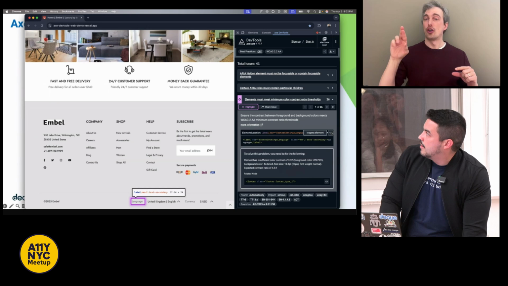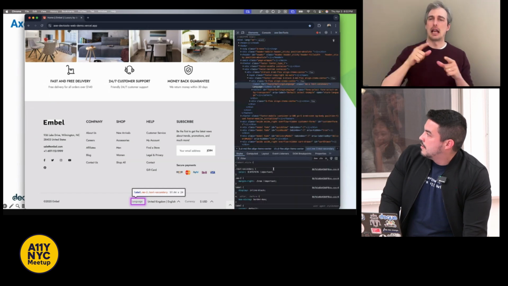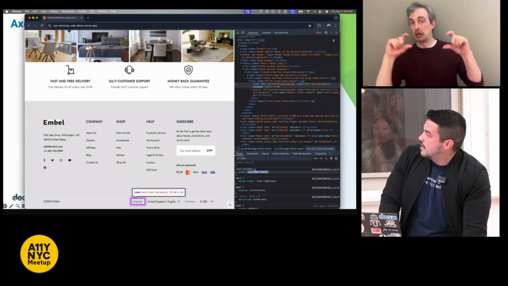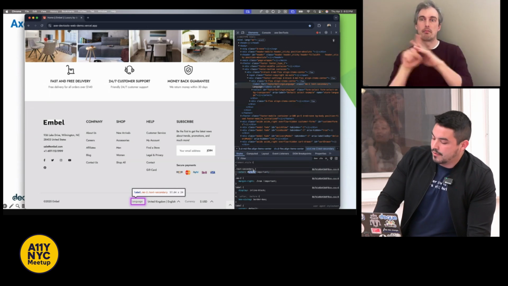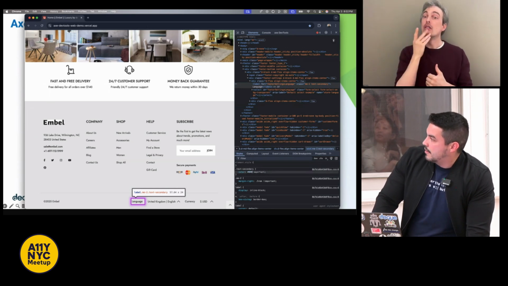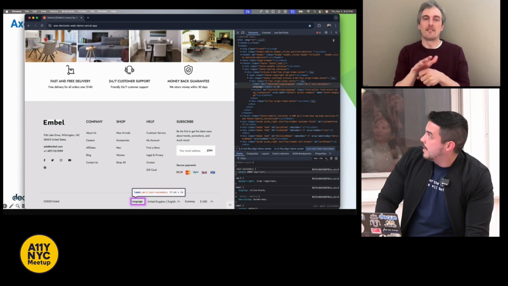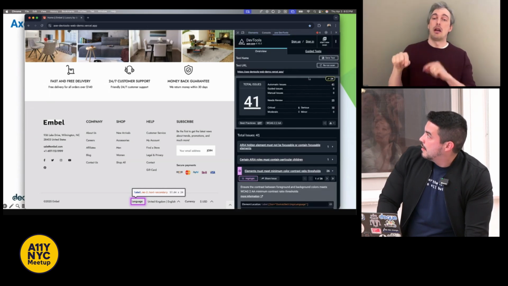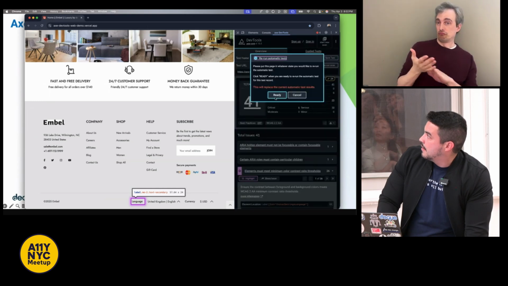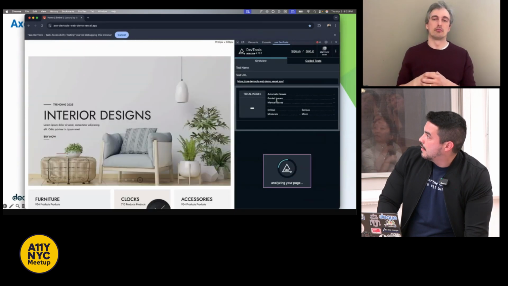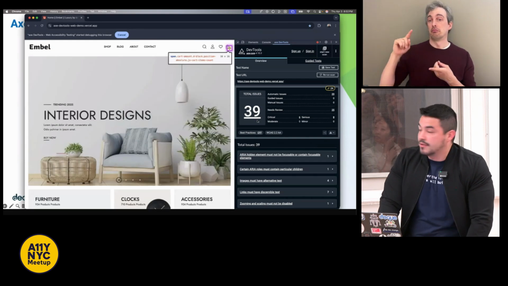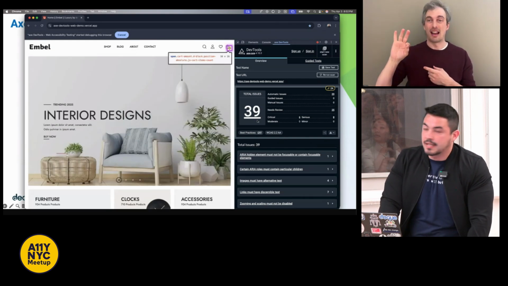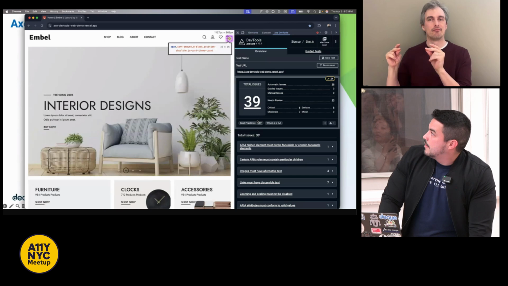And you could also go into code. So once you know that there's a color contrast issue, if I change that color to black and go back and rerun the scan, we have 39 issues. So that issue is fixed in real time. So that is it with the demo, a very brief demo.